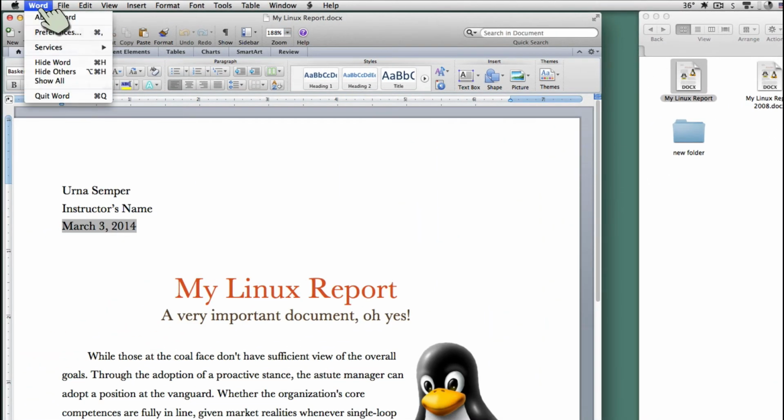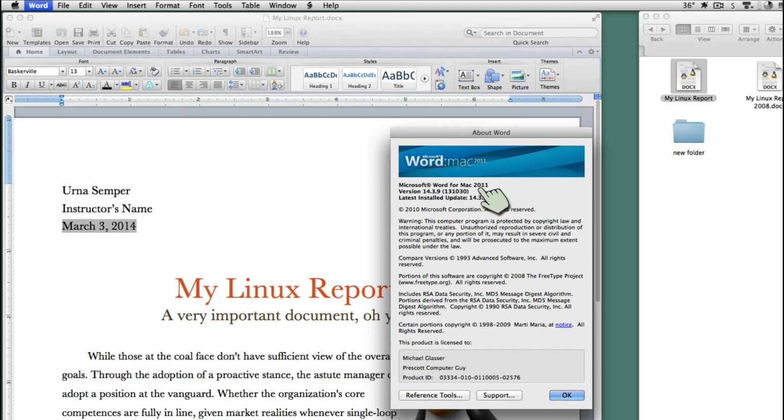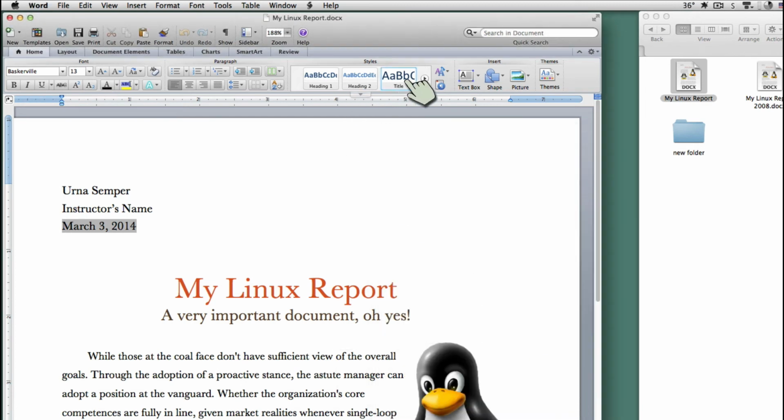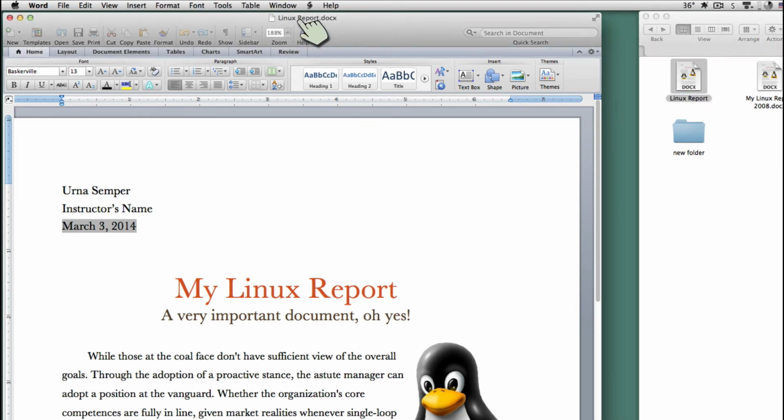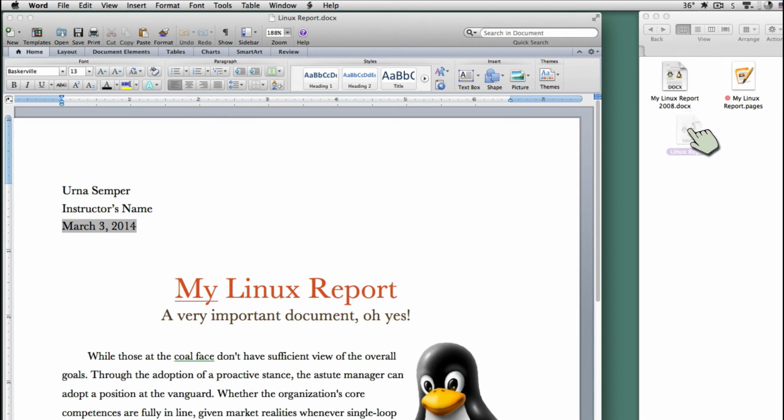And here we go. This is Word about Word. This is from 2011, so a couple of years old. And if I go ahead and I change this to just Linux Report, there we go. And of course, Linux Report. Why would it not work? Right click on it there. Of course it doesn't have that little thing telling me that it's been renamed or giving me the option to rename it. But of course I can move it around. This is even in older programs. And of course it knows it's in the new folder.